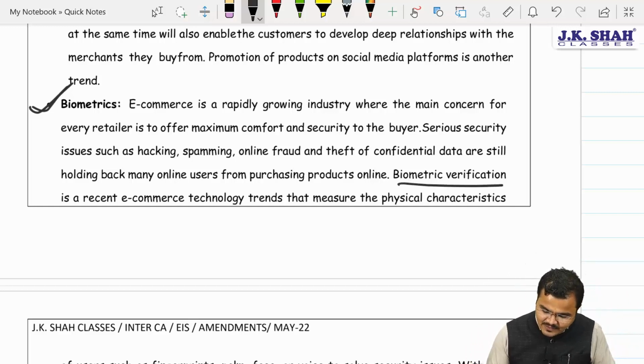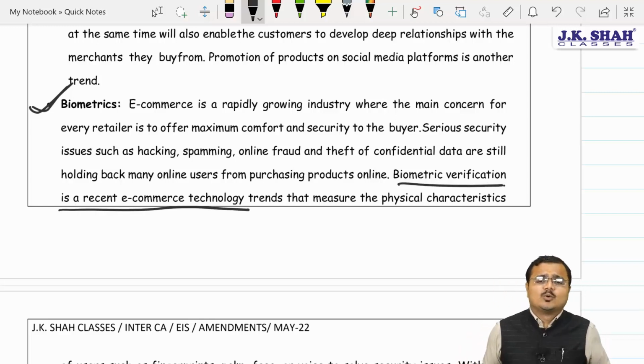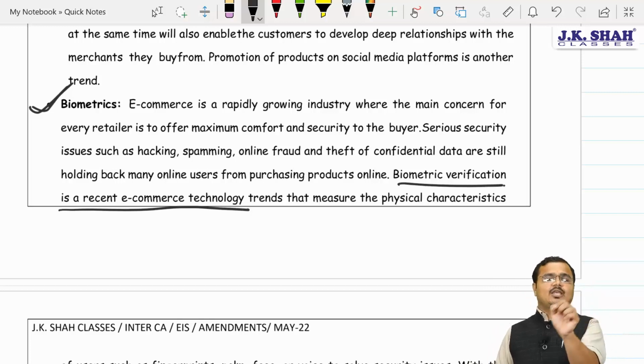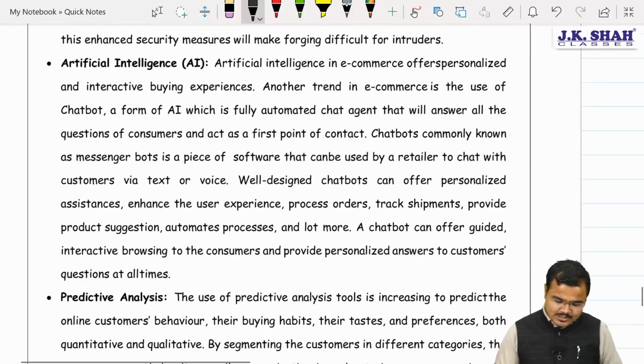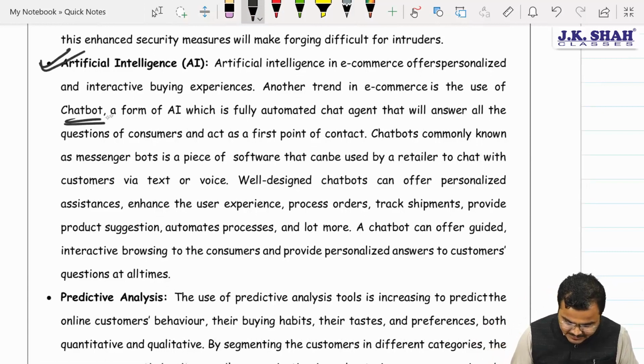So biometrics verification becomes a recent trend and technology that actually helps us to enjoy safe and secured access of internet and e-commerce sites. Agree? Yes, sir.